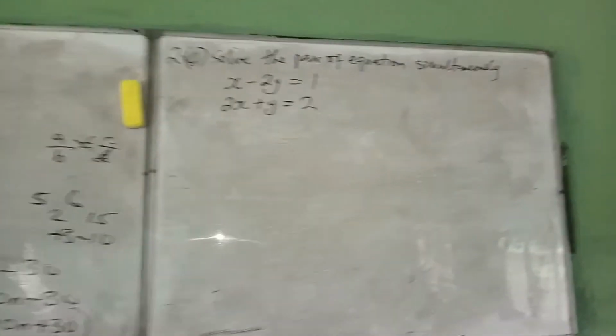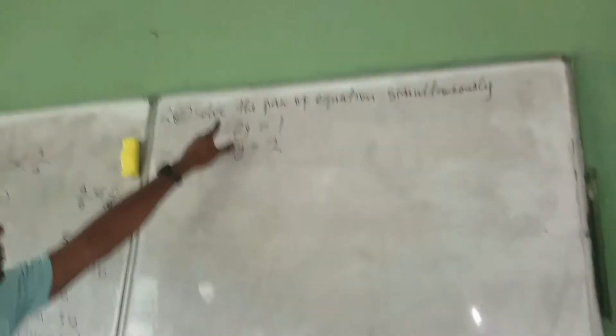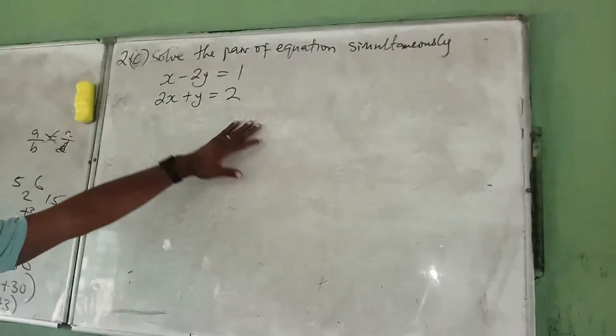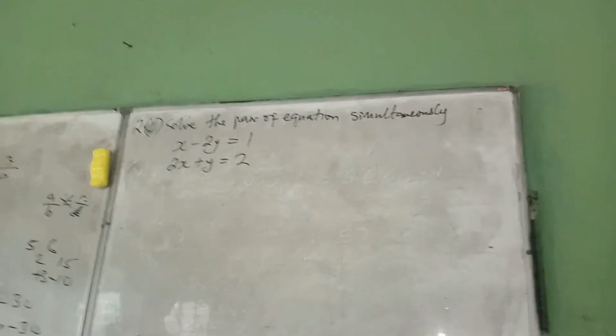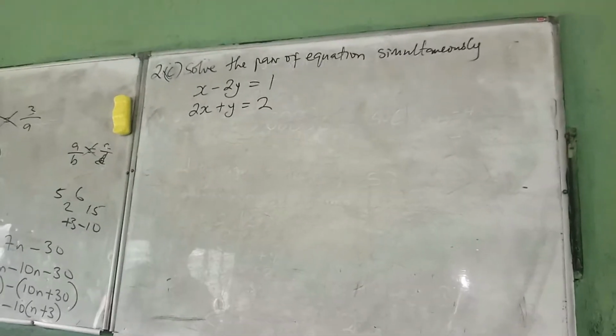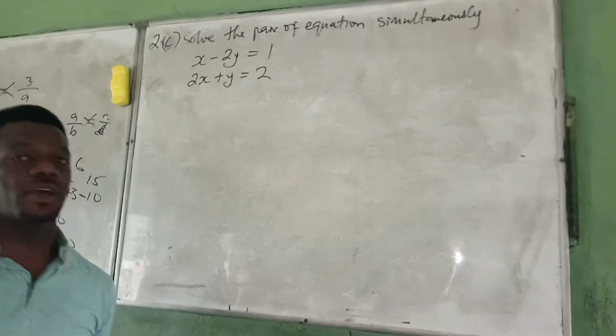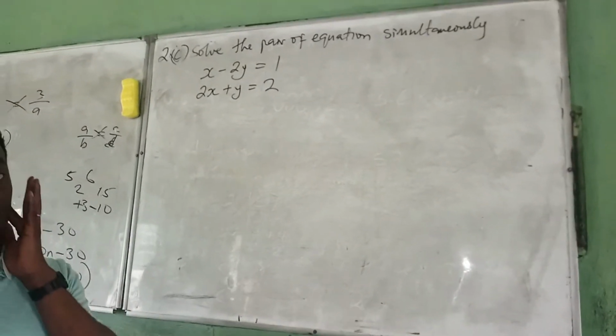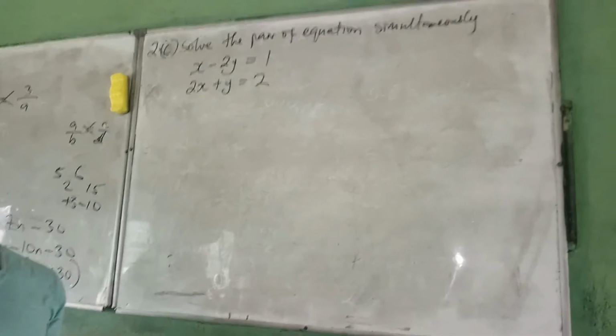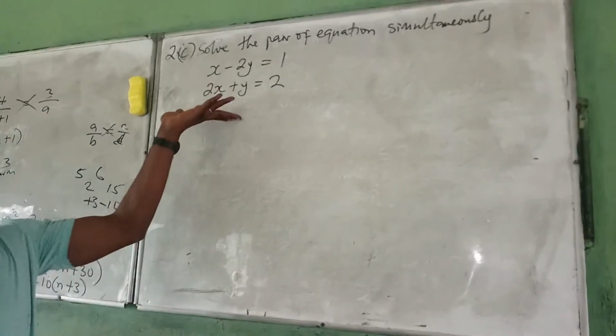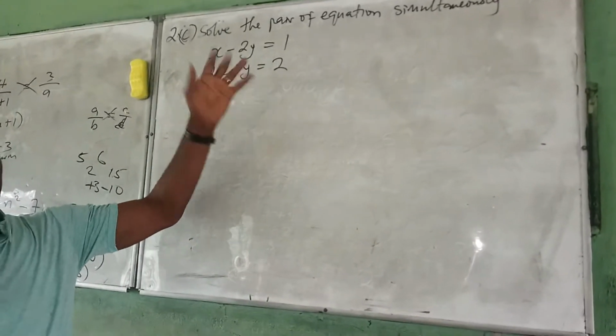So we go to the last question on number 2. Solve the pair of equations simultaneously. We are going to solve it simultaneously. We have two methods, just like I've taught you. We have the elimination method, and we have the substitution method. But we're going to use the substitution method, even though you can also use the elimination method.